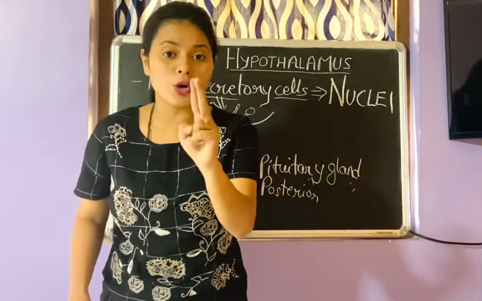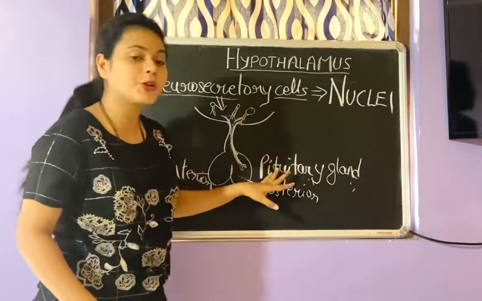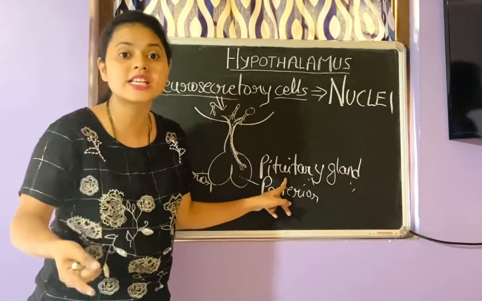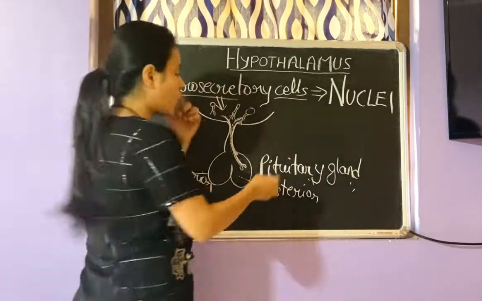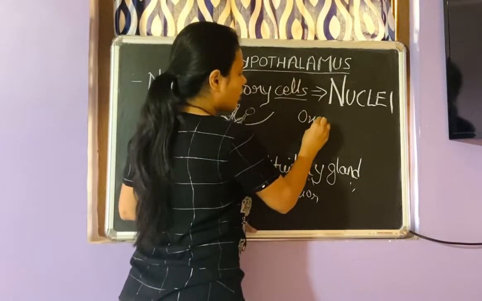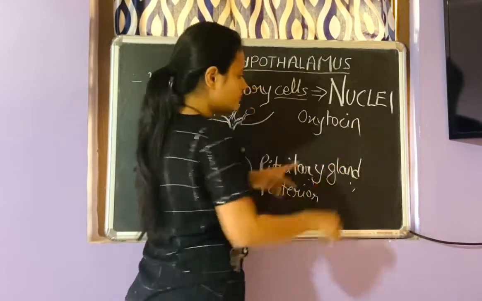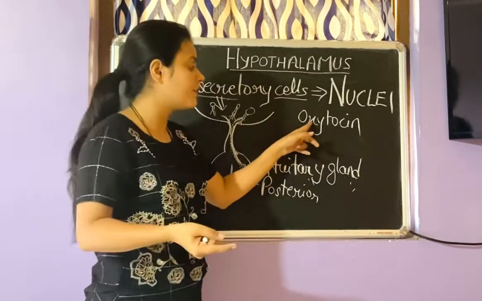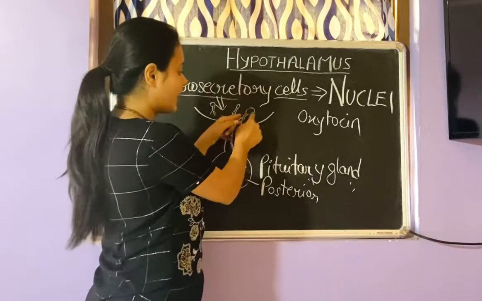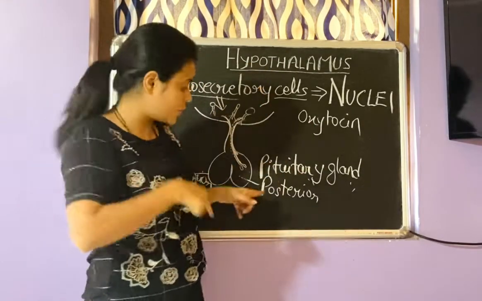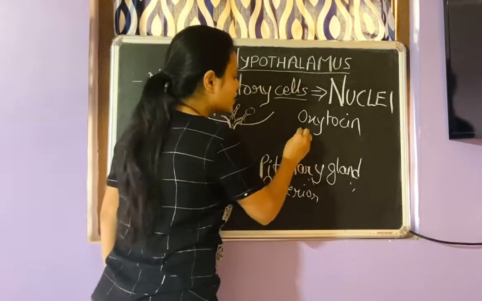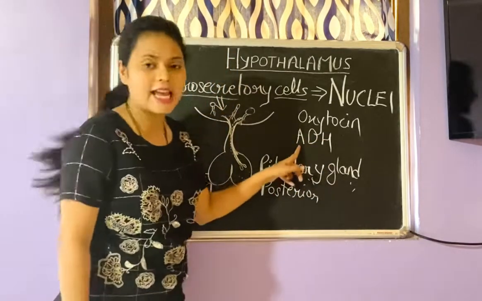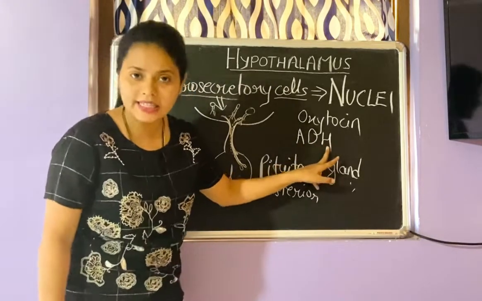The two hormones which are secreted by the posterior pituitary gland, controlled by the hypothalamus, are called oxytocin and anti-diuretic hormone.